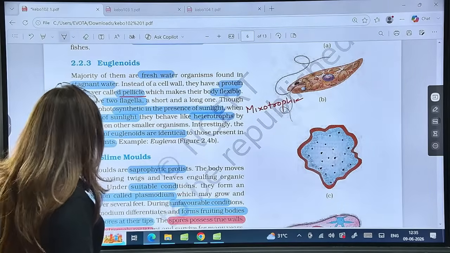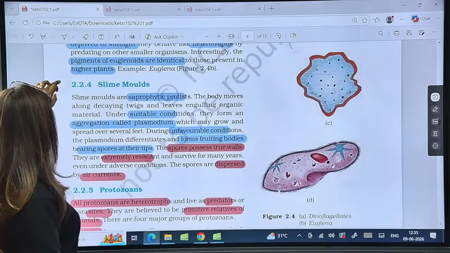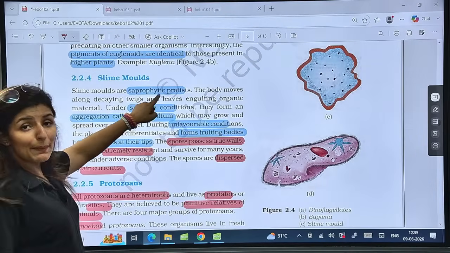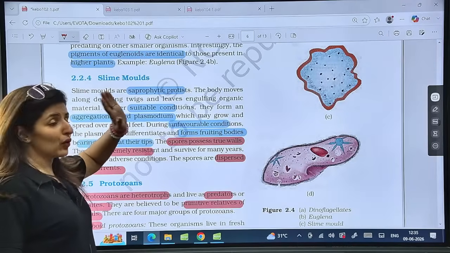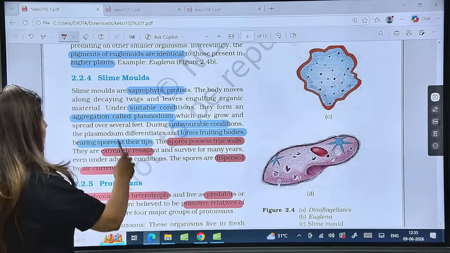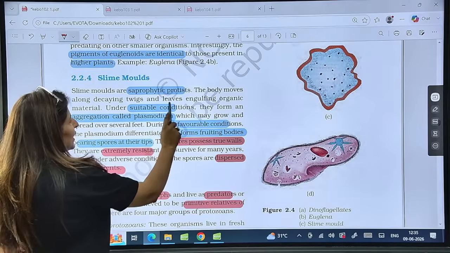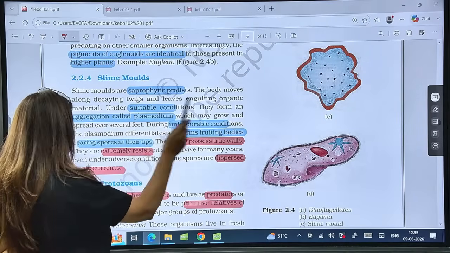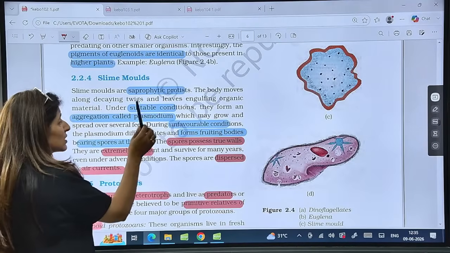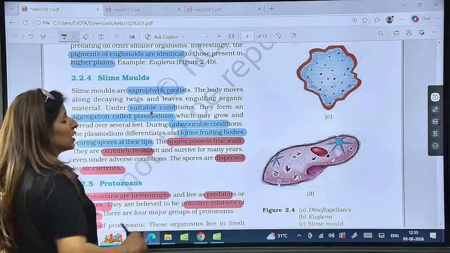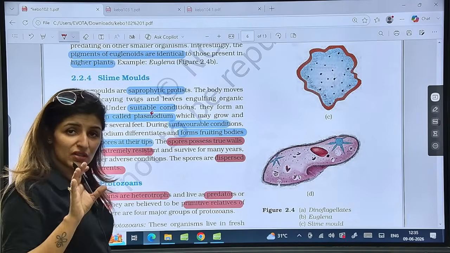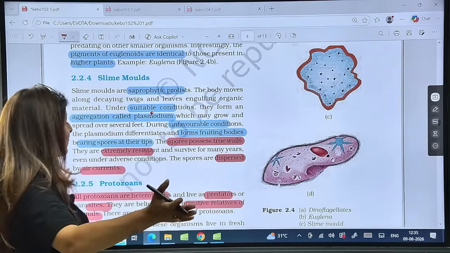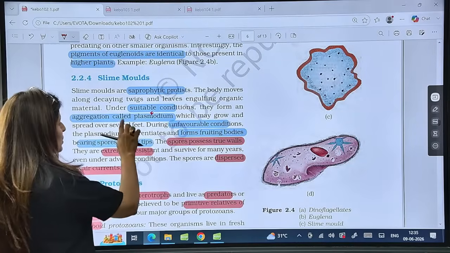Right? Now, moving on to the next type, which is slime mold. This is the slime mold drawn here. They are all saprophytic, right? They move their body along decaying twigs and leaves, engulfing the organic material. Now see, under suitable conditions, their aggregation is known as plasmodium. So when they are in favorable conditions, they will aggregate to form plasmodium and it will spread a lot, which grows to several feet.